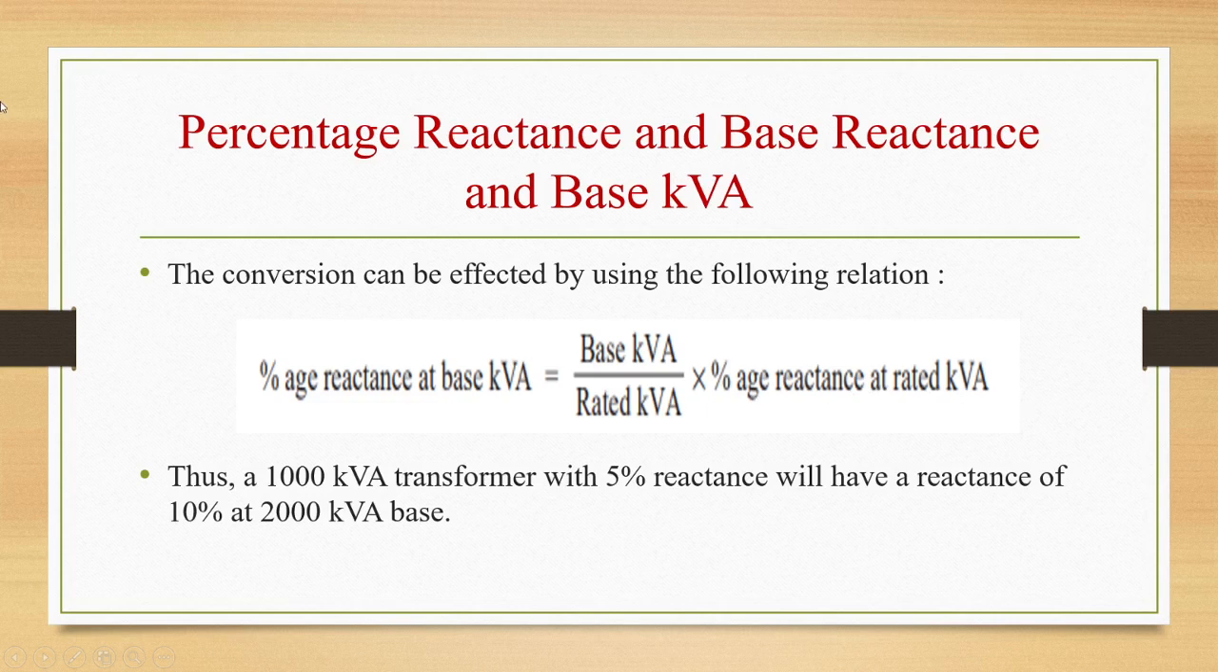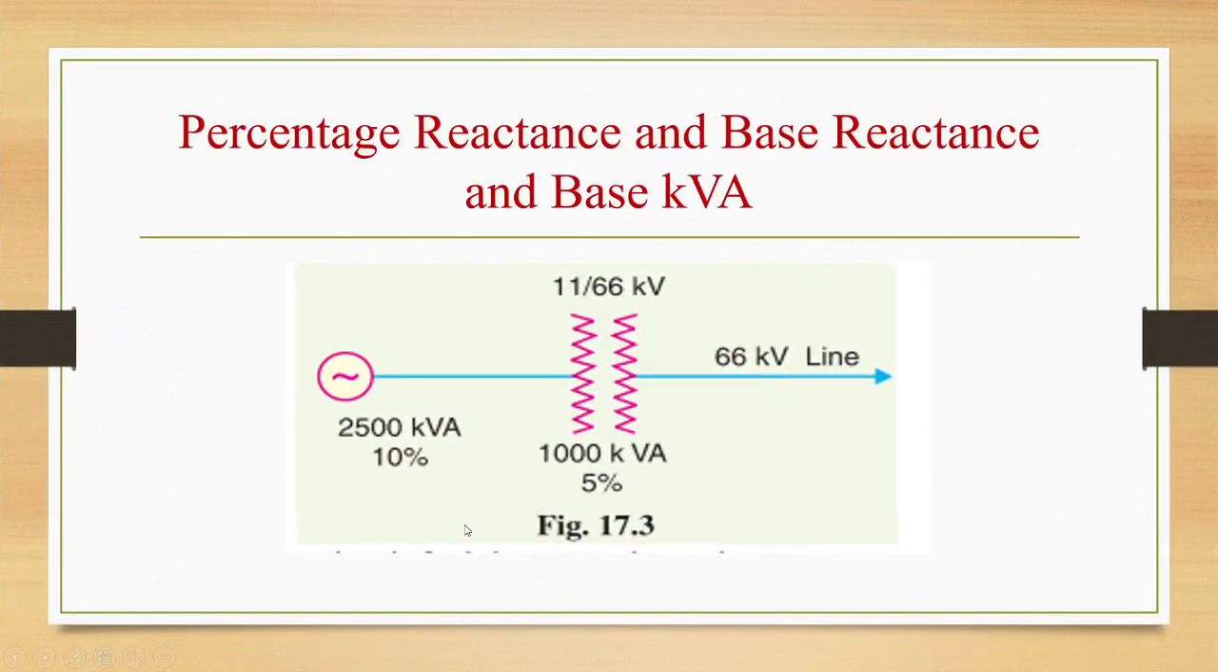For example, a 1000 kVA transformer with 5% reactance will have a reactance of 10% at 2000 kVA base. Let us see the illustration of this.